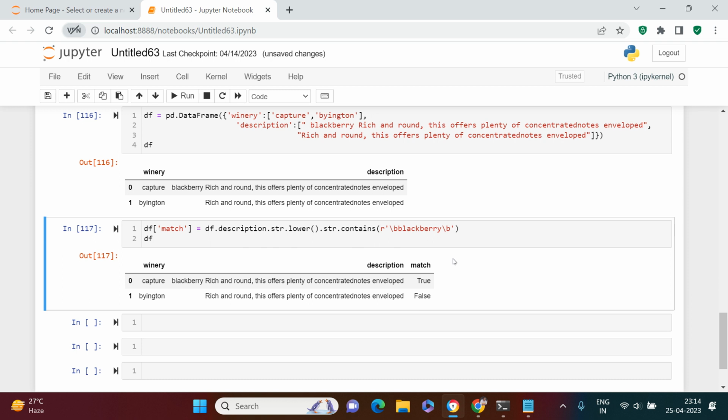Now let's say we have to look for more than one word. Here we were just trying to look for the blackberry. Now what if we also want to look for reach? Or maybe we want to look for, what is the word that we can say? Let's say we want to look for plenty as well, right? So let's try to put that. So how can we find that?